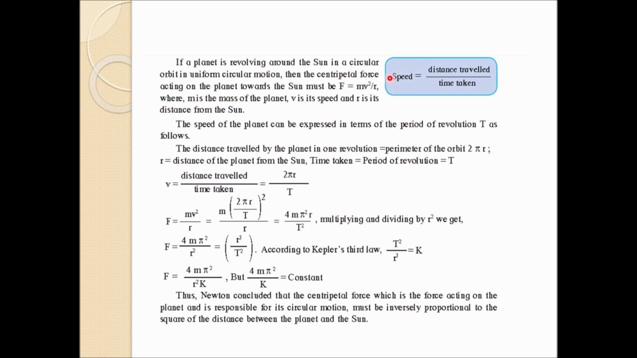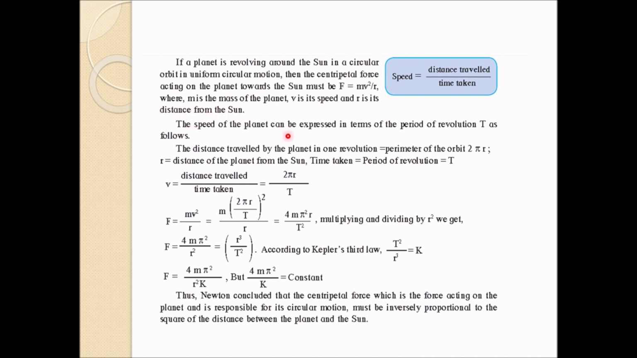So with Newton's law of gravitation, we are moving further with this chapter. If a planet is revolving around the Sun in a circular orbit with uniform circular motion, obviously a centripetal force will be acting there. As I already told you, what is a centripetal force? It is given by F equal to mv square upon r, where m is the mass of the planet, v is the speed and r is its distance from the Sun.